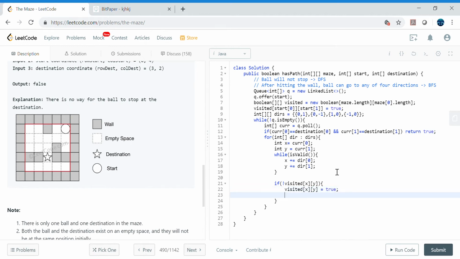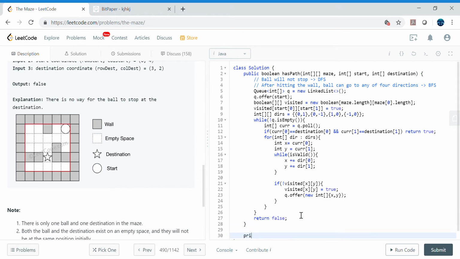Another thing we can do is insert in our queue itself, right? So new int, because it's coordinates x and y, let's insert it in our queue as well. So this is what we need to do, and while the queue is not empty, we have to explore all the 4 directions, right? And let's say we could not find such a case, then we will go ahead and return false.